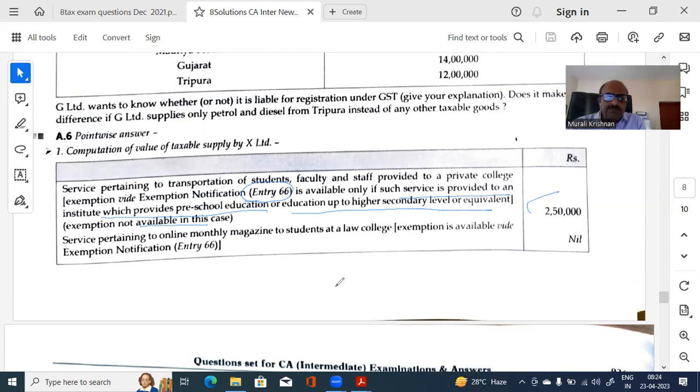Therefore, it's taxable. Next, services pertaining to online magazine, entry number again 66. Magazine to education students of law college. Exemption is available, nil. Now, what I suggest is, for the last 7-8 terms, you take the exemption notification number and mark it in your text wherever you have studied and go through it again and again. At least that, and cover then the other ones which have not come. So that will give you an idea.